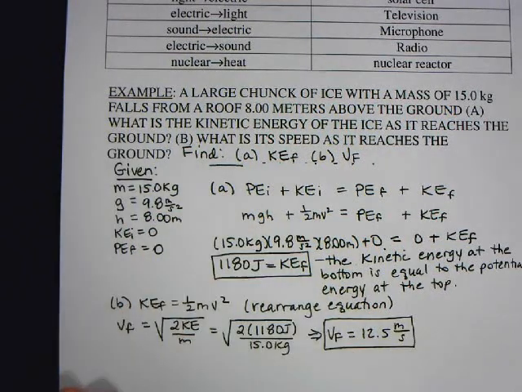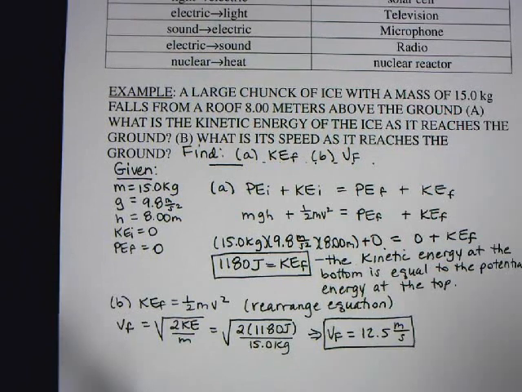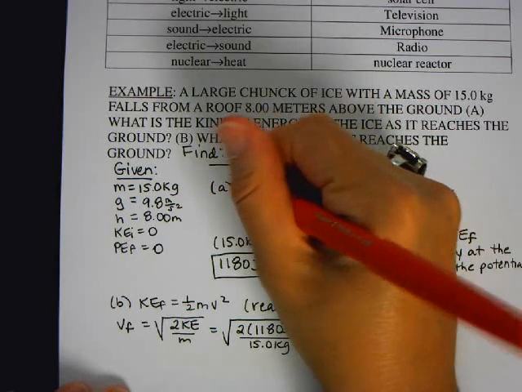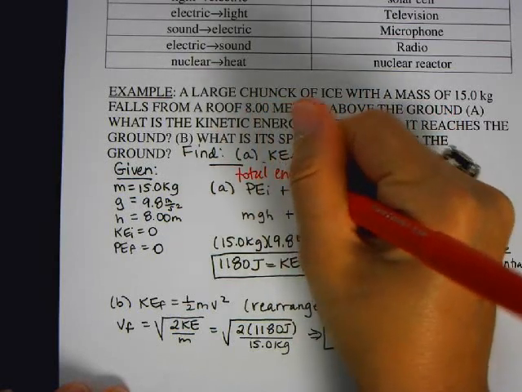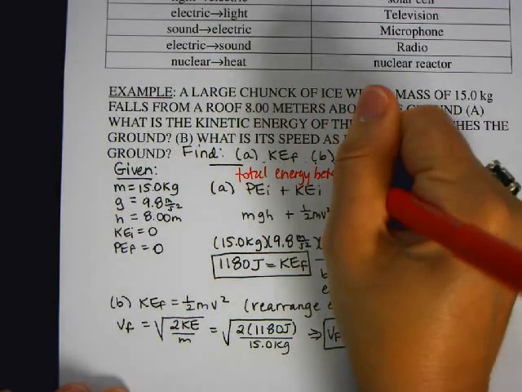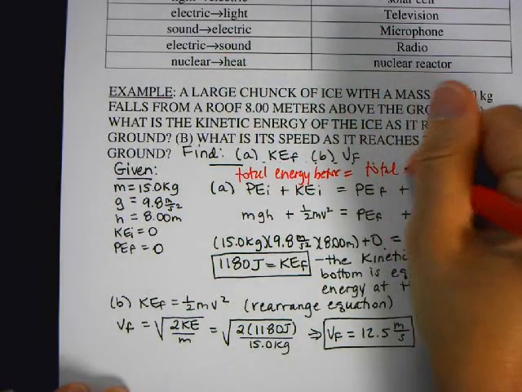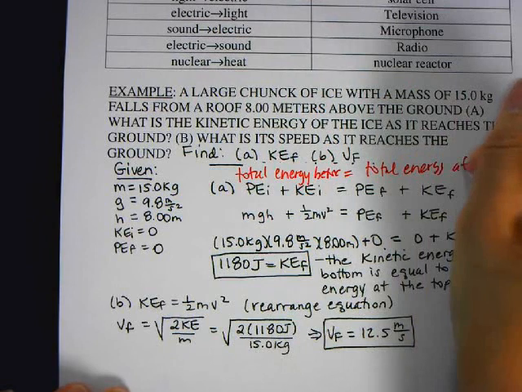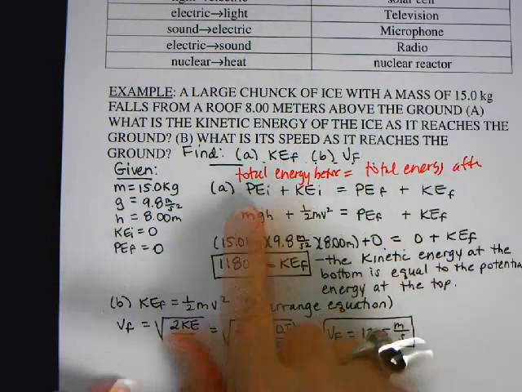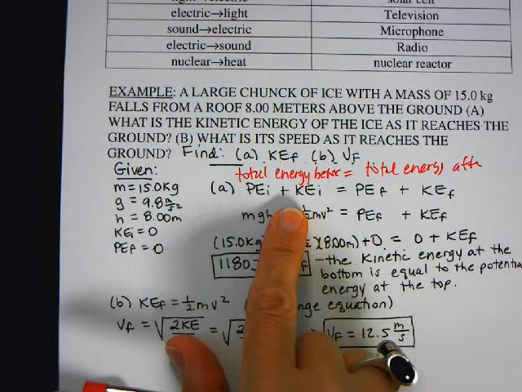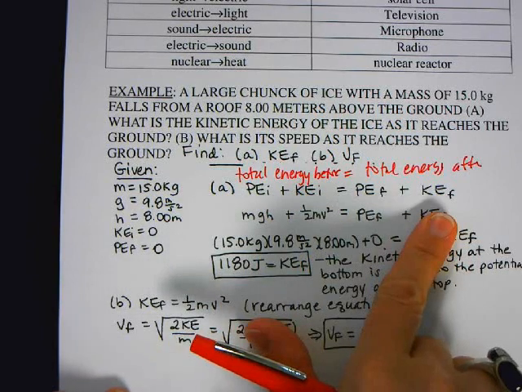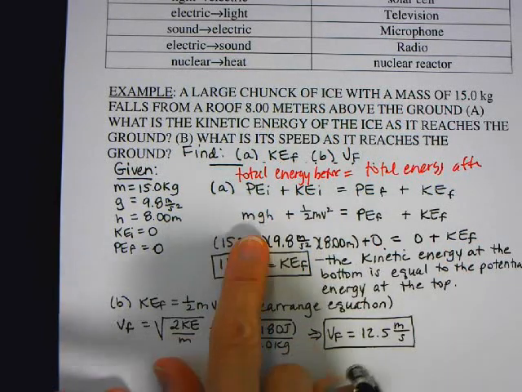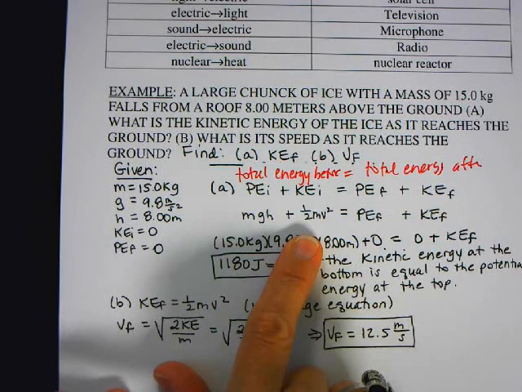Now, first I could write, if you want to, so you remember the equation, because you don't want to say, ooh, this is such a long equation, you can write, in layman's terms, the total energy before is equal to the total energy after. And then write the total energy is a sum of the potential and kinetic initial, and that's equal to the potential and kinetic after. So the potential energy before is mgh. The kinetic energy before is 1/2 mv squared.